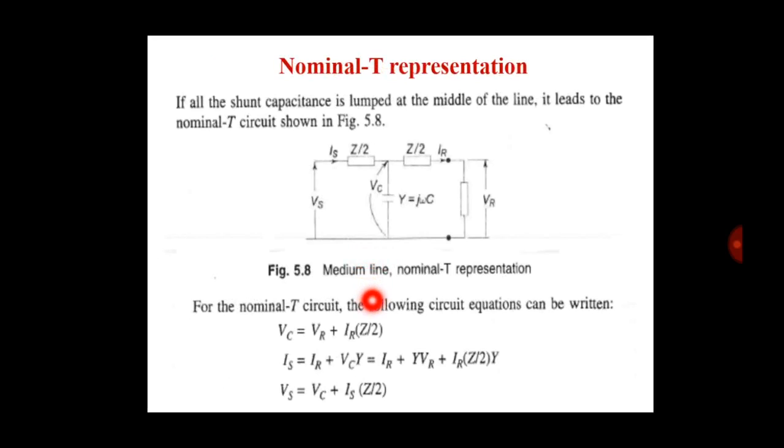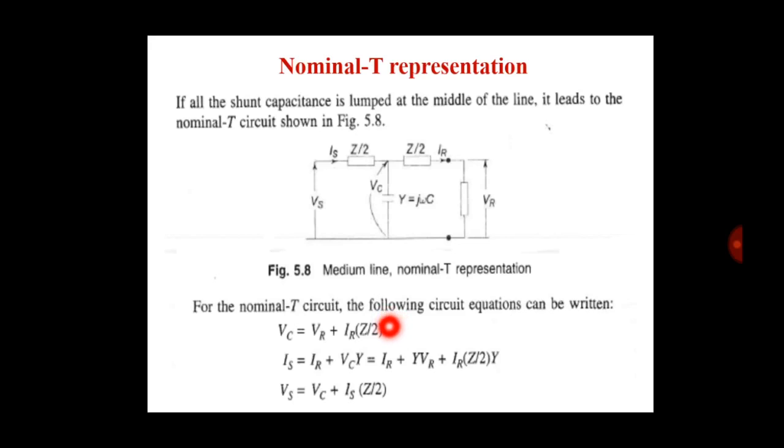Now write the equation of VC and put the value of VC. So the equation becomes IS equal to IR plus VR into Y plus IR into Y Z by 2.